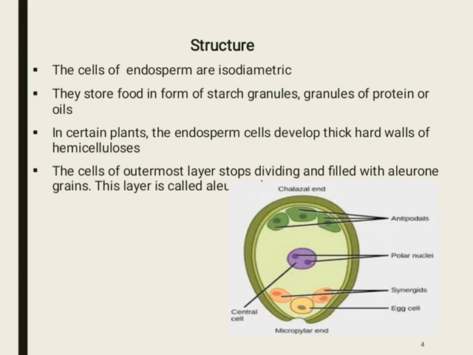It is filled with aleurone grains. That's why this layer is called the aleurone layer. The cells of this layer secrete diastase and other enzymes, and these enzymes digest the food stored in the endosperm for the developing embryo.